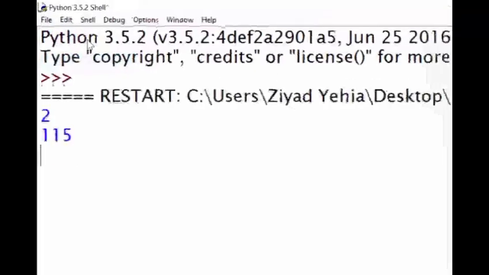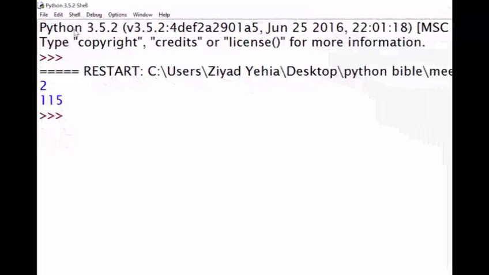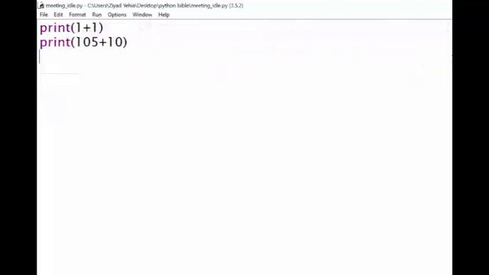As we can see, the script prints out the number 2 and the number 115. This is all good, but what if we wanted to keep those numbers for later? Well, for this, we're going to need variables. Remember, variables are like boxes, so we can put the value inside the box and keep it for later. Let's say we wanted to call our first number the imaginary name of first number. The way we would do that is we'd get rid of this whole print function here, and we'd type first_number with an underscore, then equals 1 plus 1.